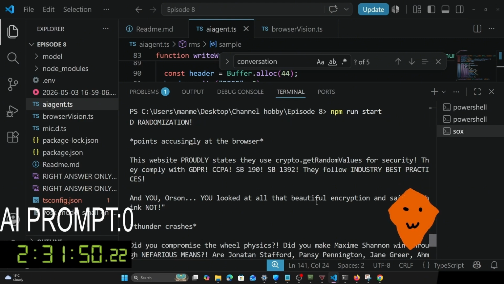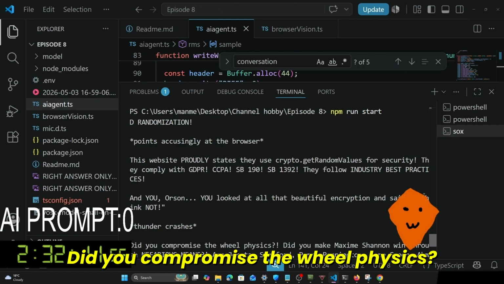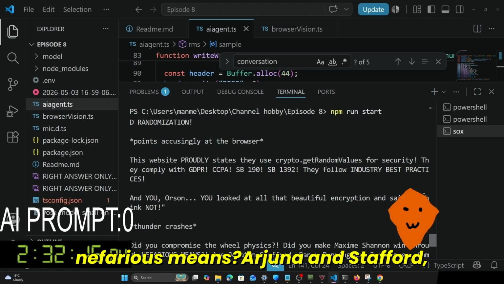They comply with GDPR, CCPA, SB 190, SB 1392. They follow industry best practices. And you, Orson, you looked at all that beautiful encryption and said, I think not. Thunder crashes. Did you compromise the wheel physics? Did you make Maxime Shannon win through nefarious means?